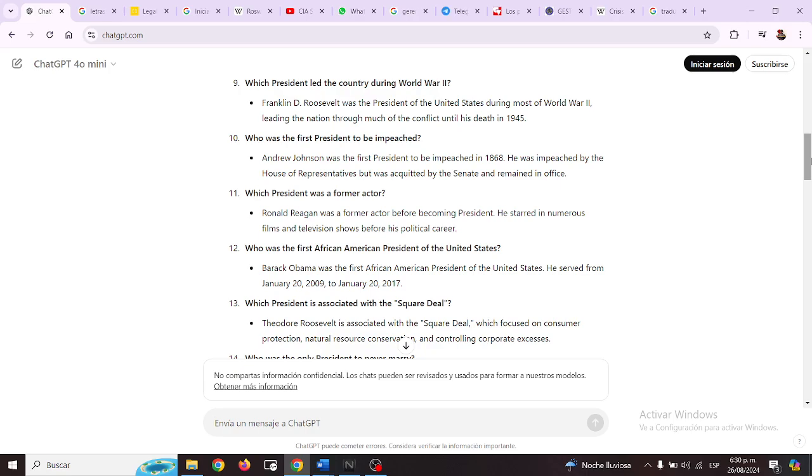Which president was a former actor? Ronald Reagan was a former actor before becoming president. He starred in numerous films and television shows before his political career.